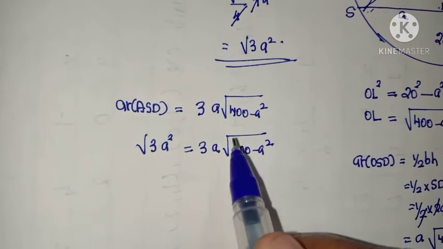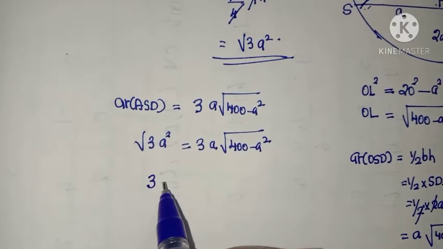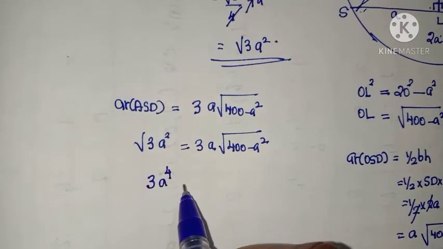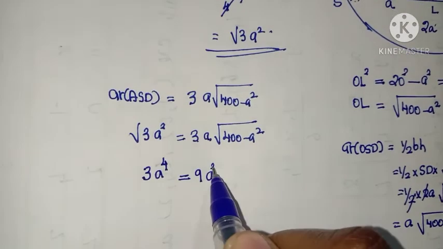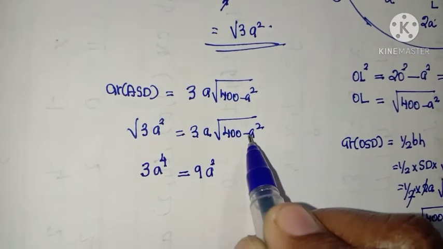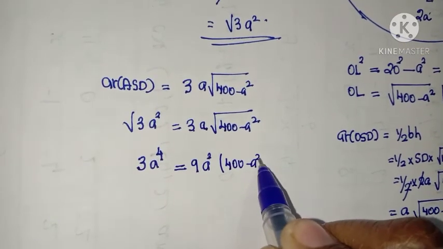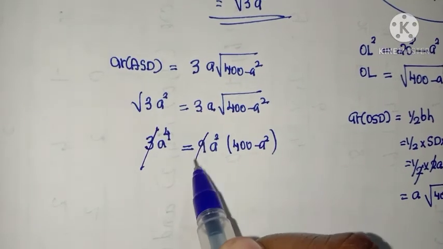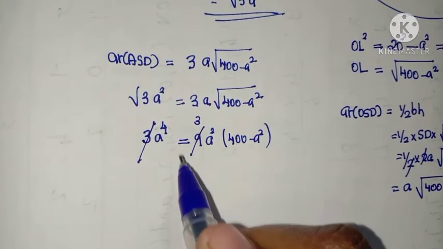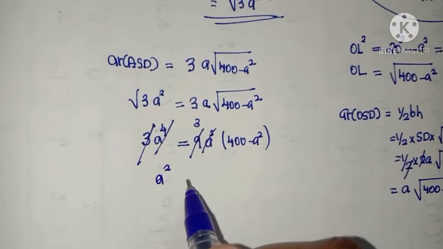To remove this root, squaring on both sides. So this is 3 A square is A raised to 4. 3 square is 9. A square is A square. Root of 400 minus A square is 400 minus A square. Now we can cancel 3 and 9 three times, and A raised to 4 and A square, it is A square.